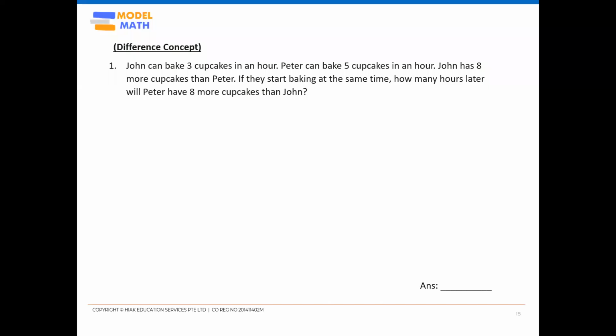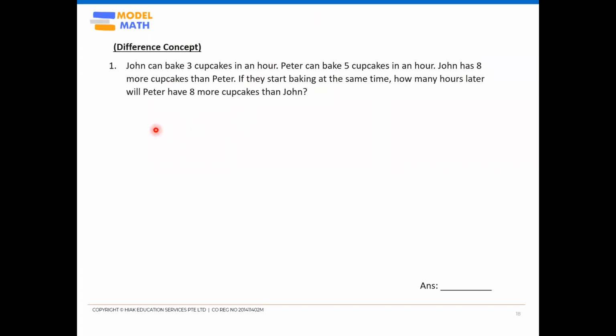John can bake 3 cupcakes in an hour. Peter can bake 5 cupcakes in an hour. John has 8 more cupcakes than Peter. If they start baking at the same time, how many hours later will Peter have 8 more cupcakes than John?